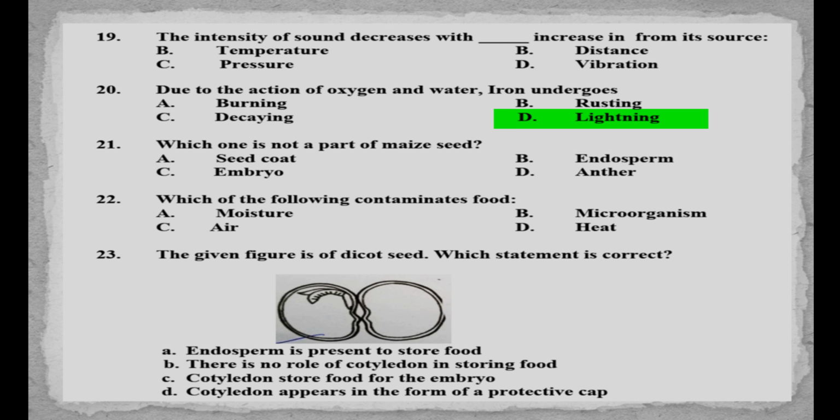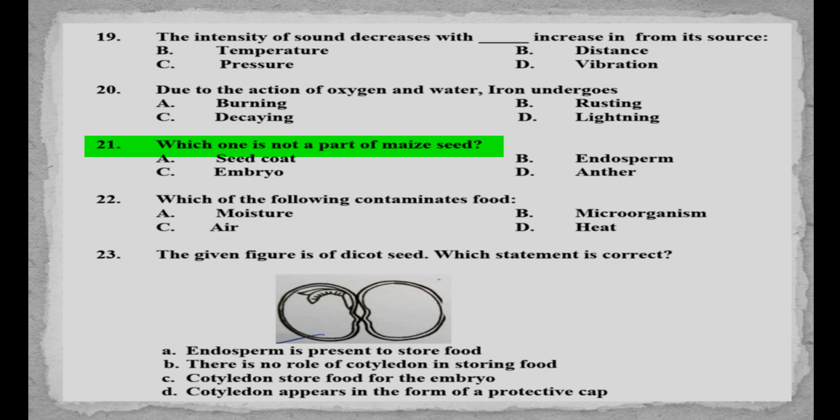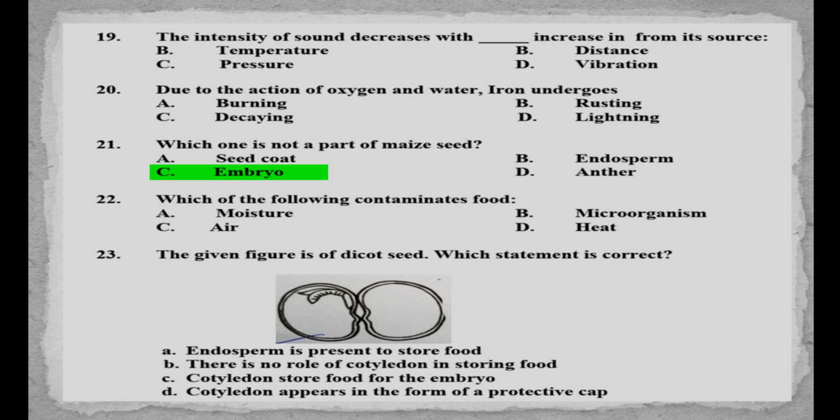Rusting. MCQs number 21. Which one is not a part of maize seed? A. Seed coat, B. Endosperm, C. Embryo, D. Anther. Answer is option D. Anther. MCQs number 22. Which of the following contaminates food? A. Moisture, B. Microorganism, C. Air, D. Heat. Answer is option B.